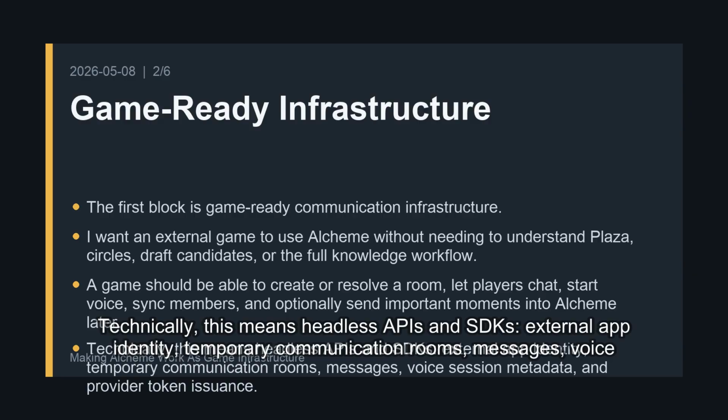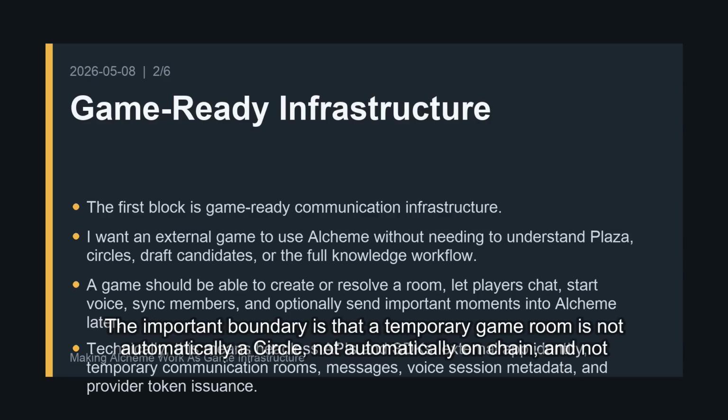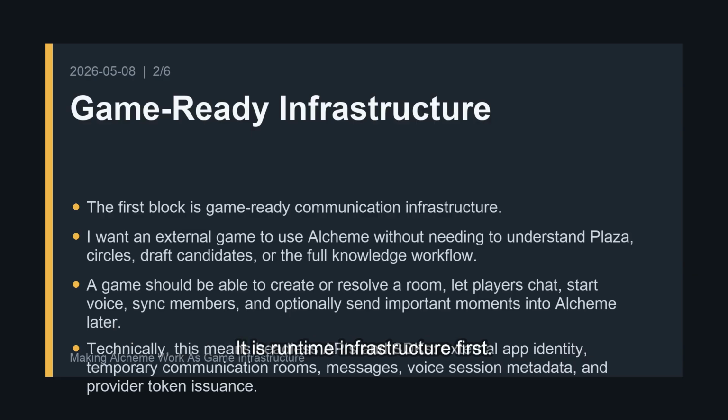Technically, this means headless APIs and SDKs, external app identity, temporary communication rooms, messages, voice session metadata, and provider token issuance. The important boundary is that a temporary game room is not automatically a circle, not automatically on-chain, and not automatically knowledge. It is runtime infrastructure first.